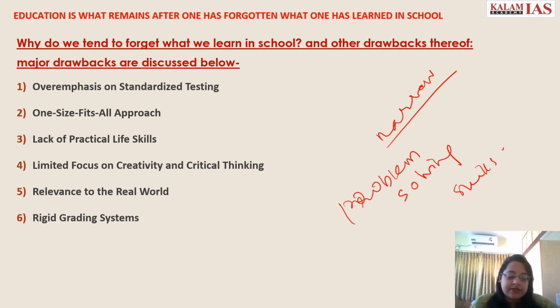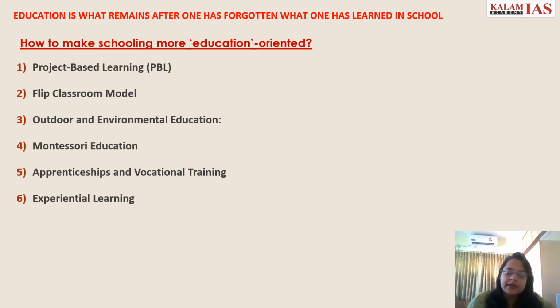Again, the rigid grading system in school, or the traditional grading system, may not always reflect the unique capabilities of the students. So because of this, we are not able to carry that learning beyond school. It is so rigid, it is so uniform, right? Because of this, we are lacking in the school to be able to go for a lifelong learning process. Then you come to the way ahead part of the essay, that is how to make schooling more education oriented.